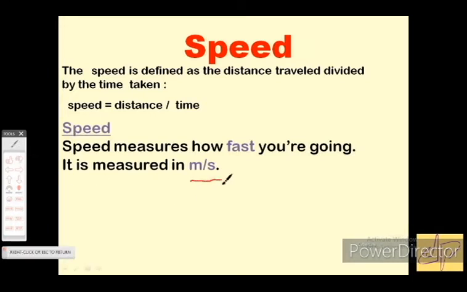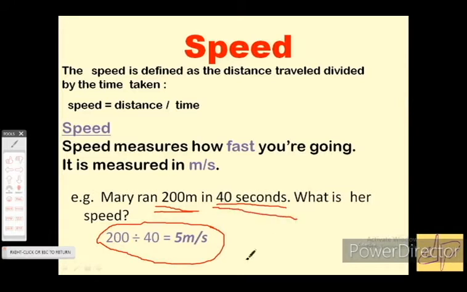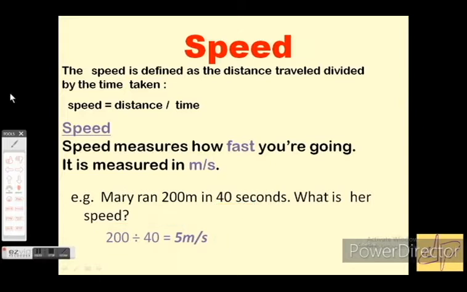Let us take one small example. Mary ran 200 meters in 40 seconds. Calculate her speed. To calculate the speed, you have to divide the distance by time. Here the distance is given, 200 meters, and time is 40 seconds. So you divide 200 by 40, you will get 5 meters per second. So 5 meters per second is Mary's speed. It means in 1 second Mary covered 5 meters.